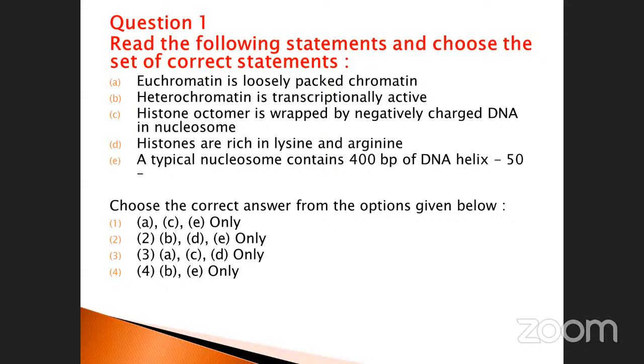Histone octamer is wrapped by negatively charged DNA in nucleosomes. Histones are rich in lysine and arginine. A typical nucleosome contains 400 base pairs of DNA helix. Which one is the correct one, my dear? Choose the correct answer from the options given below.